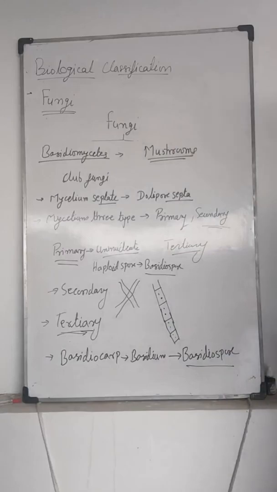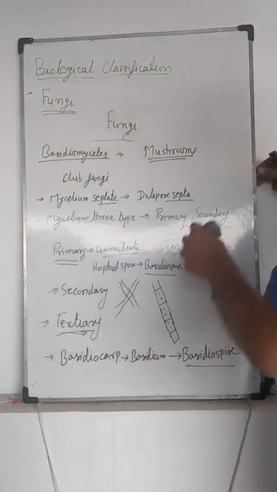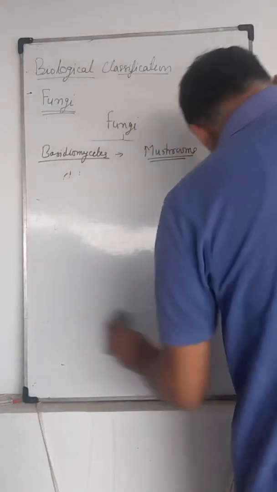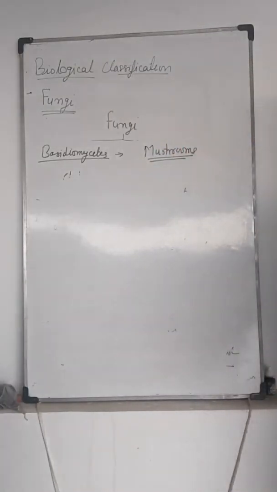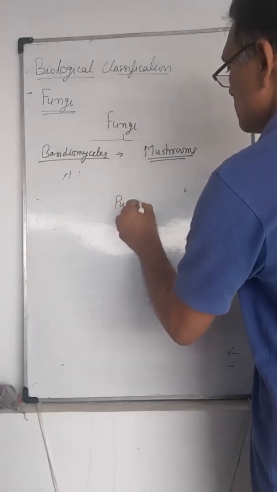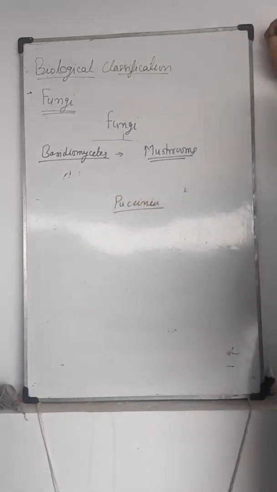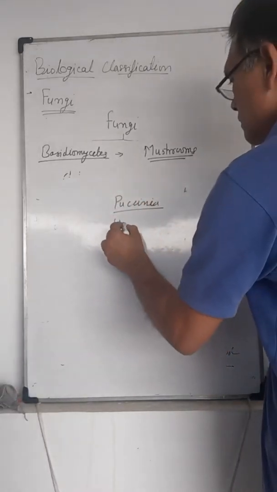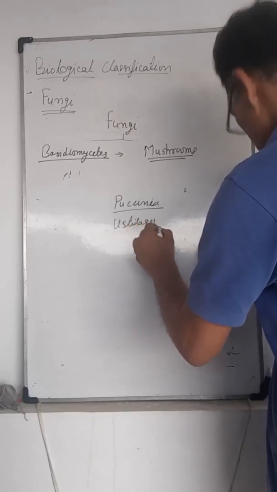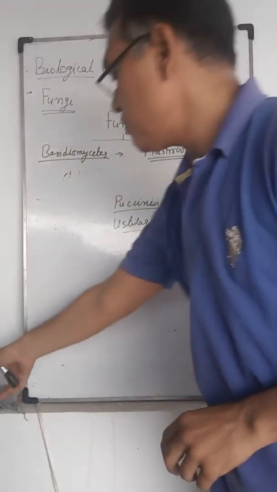This is the characteristic feature of Basidiomycetes. Examples are Puccinia and Ustilago.